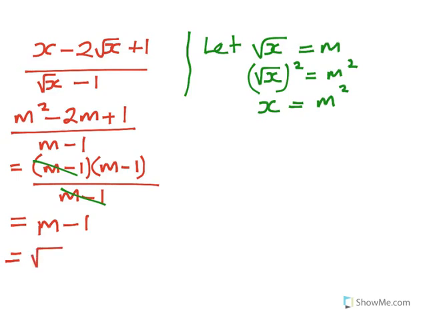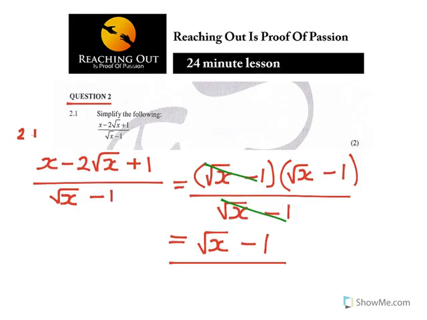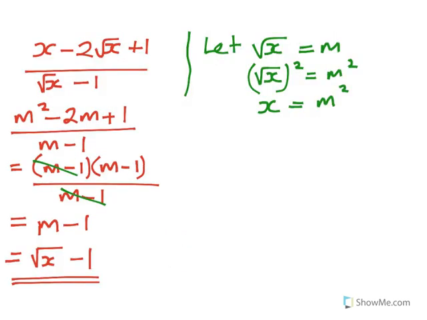So here we say square root of x minus 1, taking us back to the previous solution we did, whereby x was square root of x minus 1. So whatever method you could have used, it was going to give you the answer. However, for 2 marks, you could have gone straight to the final answer.